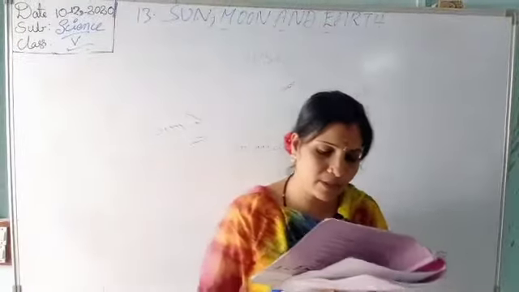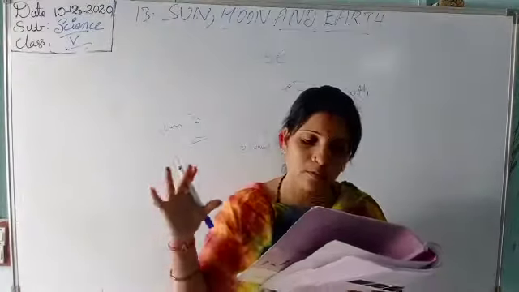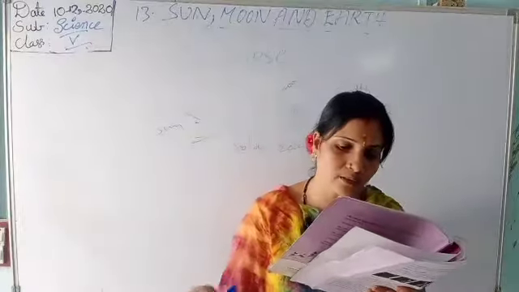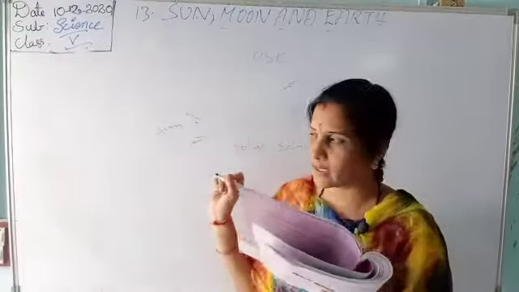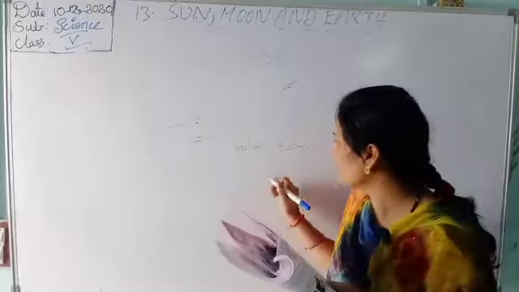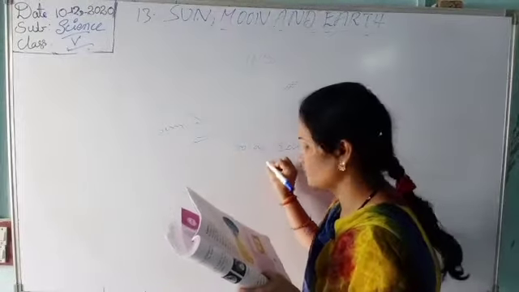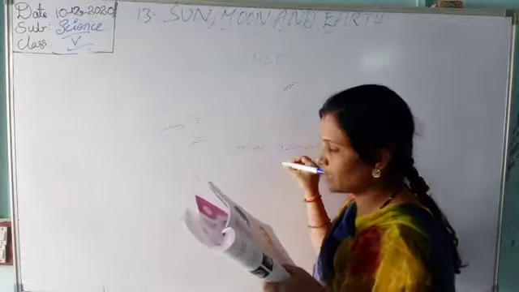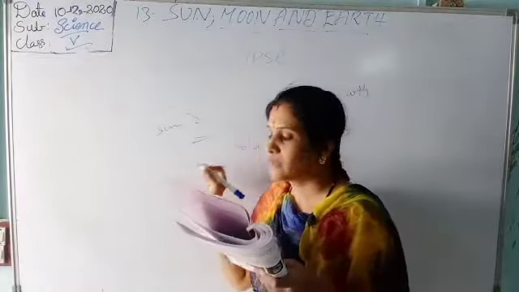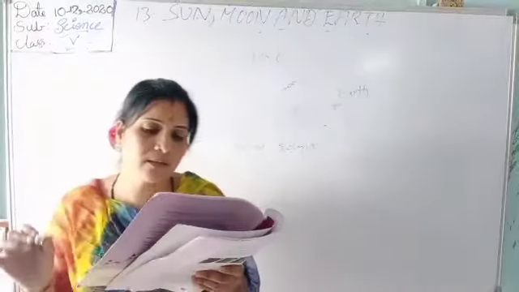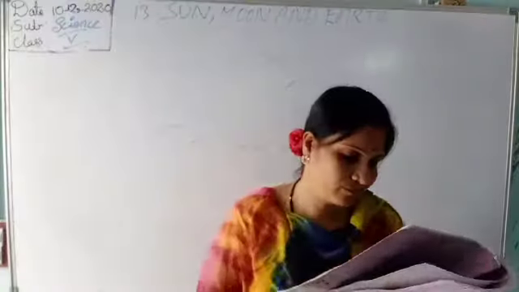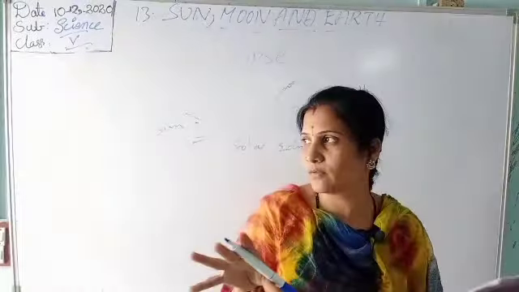When the sun is completely hidden by the moon, it is a total solar eclipse. It becomes completely dark, as you know. They will show on TV that it becomes fully dark. So that is known as a solar eclipse. Totally, it occurs when the sun is hidden by the moon.